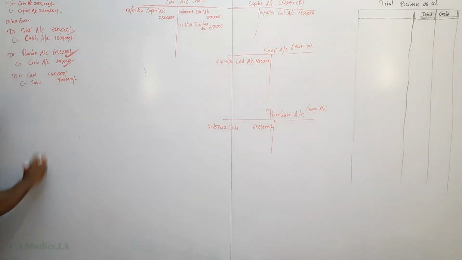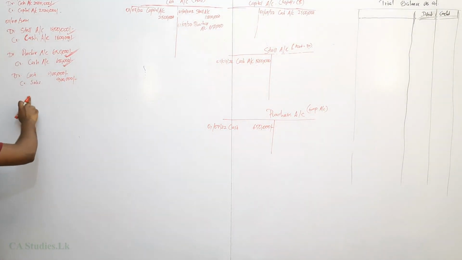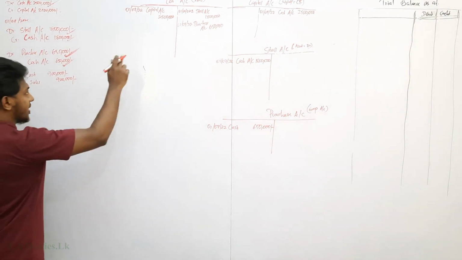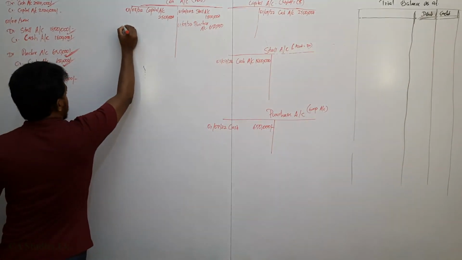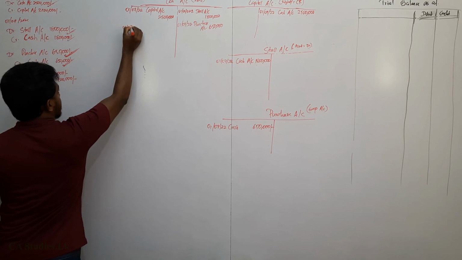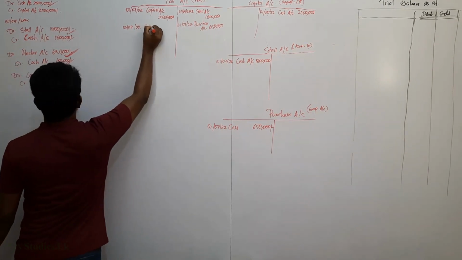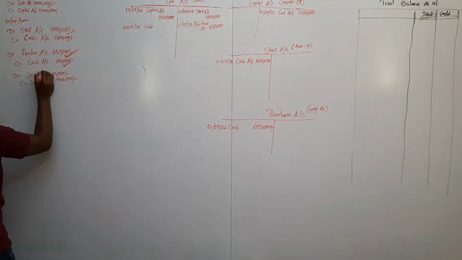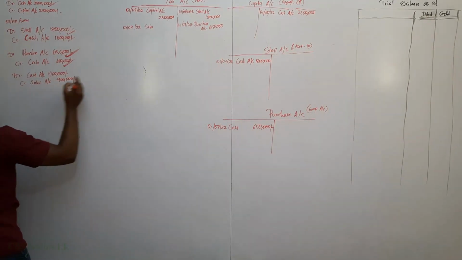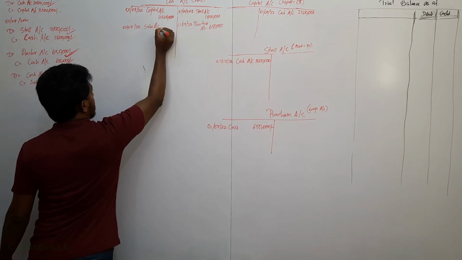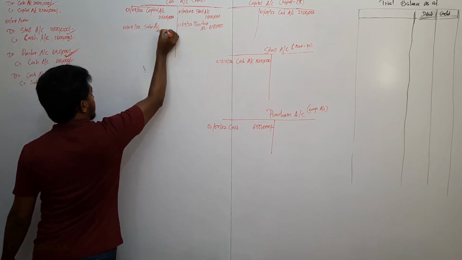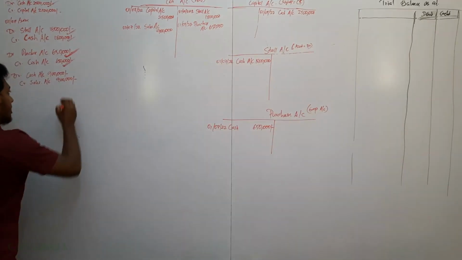Now we are going to pass the double entry. First we will pass the double entry for cash. Cash increases. 3rd July 2022, sales account, 900,000, passed.